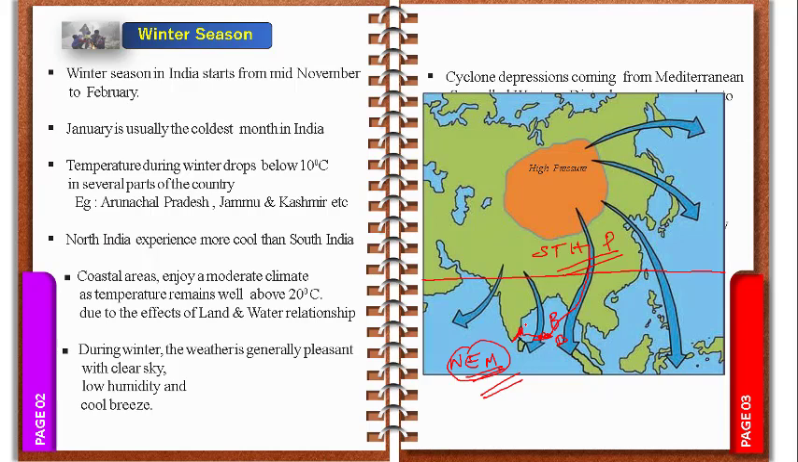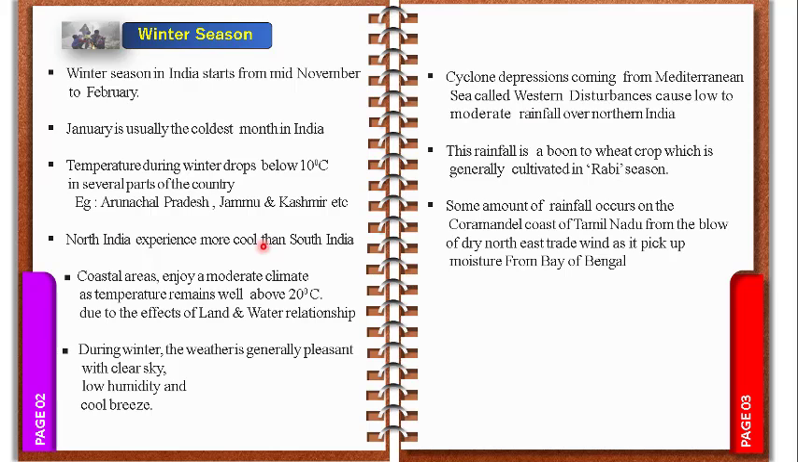So the Coromandel Coast gets rainfall due to the presence of the dry northeast trade winds. Okay, children, I hope you understood well. So here is the end of the winter season. The winter season in India starts from mid-November to February. I hope you are getting this point. Easy to write, easy to understand.